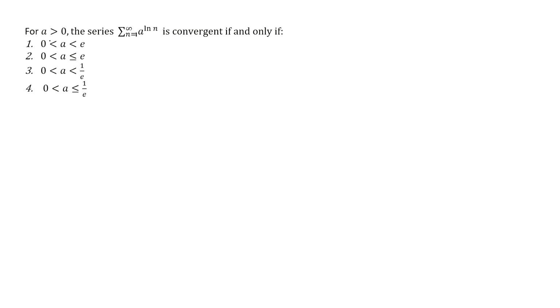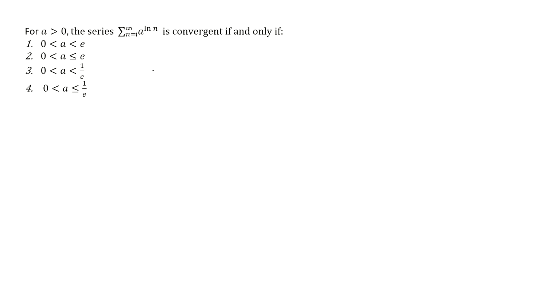The question is: for a greater than 0, the series sigma n equals 1 to infinity a raised to natural log n is convergent if and only if: 0 less than a less than e, 0 less than a less than or equal to e, 0 less than a less than 1 by e, 0 less than a less than or equal to 1 by e.